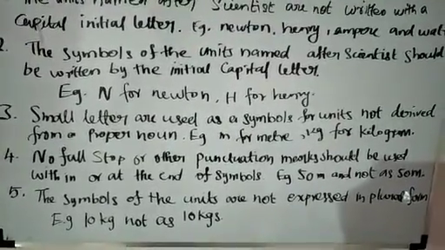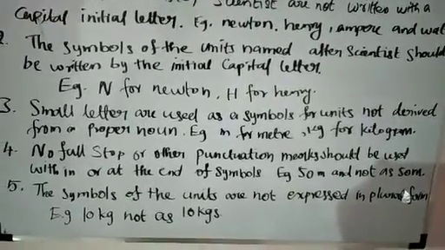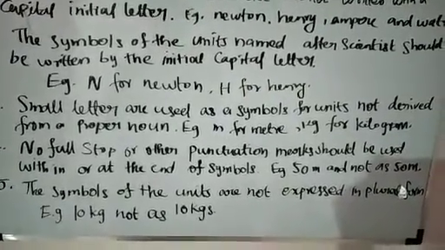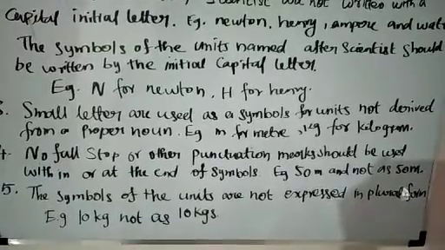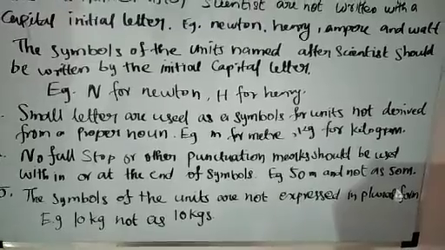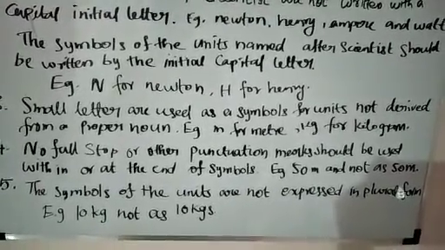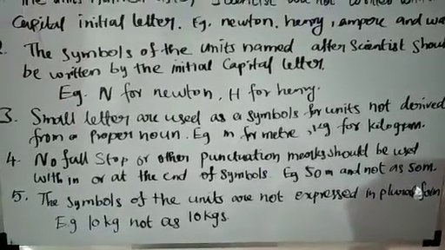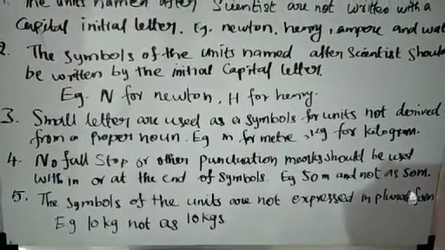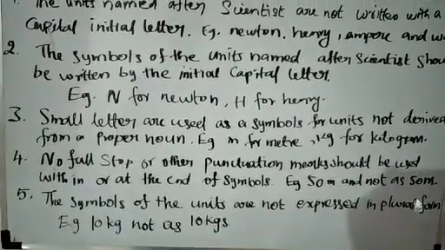Fourth point. No full stop or other punctuation marks should be kept at the end of units or symbols. Example, 50 m is correct. 50 m with a dot is not correct. So while writing the symbols, at the end of the symbol you should not keep any punctuation like a full stop or comma. Anything you do not put.